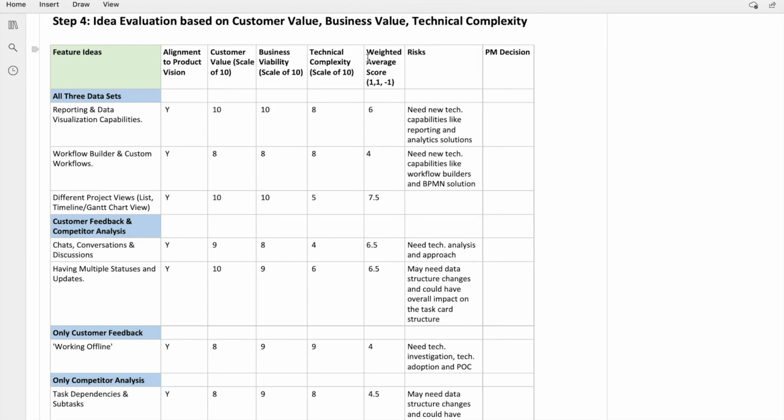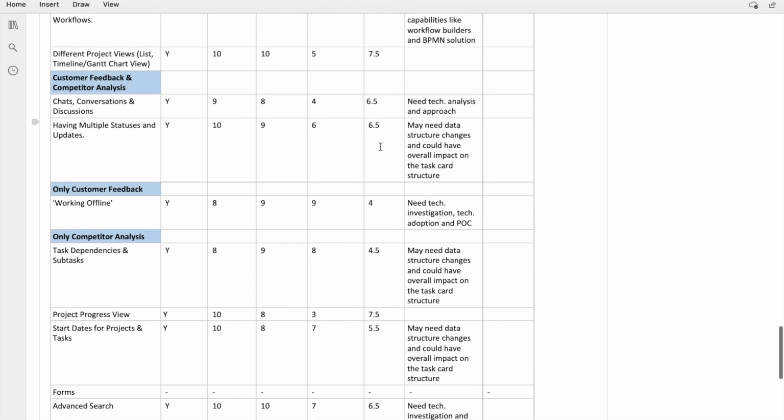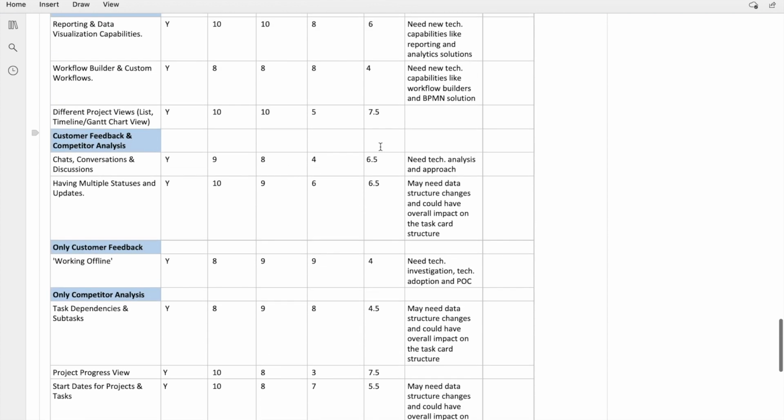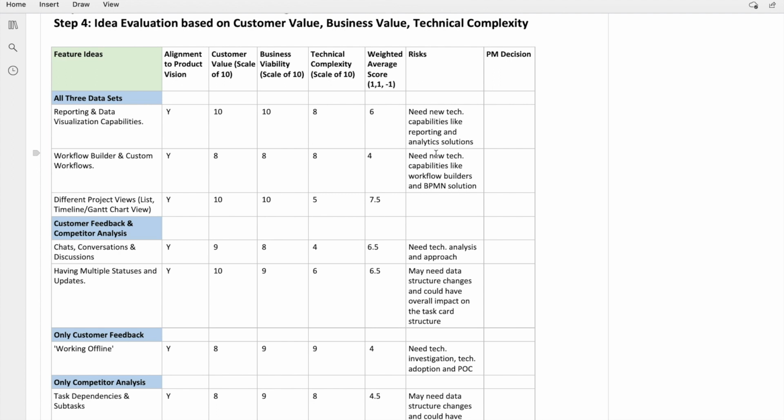So now I have calculated a weighted average score based on the ratings that we provided for each of these parameters. I have used simple weights in our case. I have just used one each for customer value and business viability and -1 for technical complexity. So this is how the weighted average score looks like. And I have also added the risks that we had discussed.